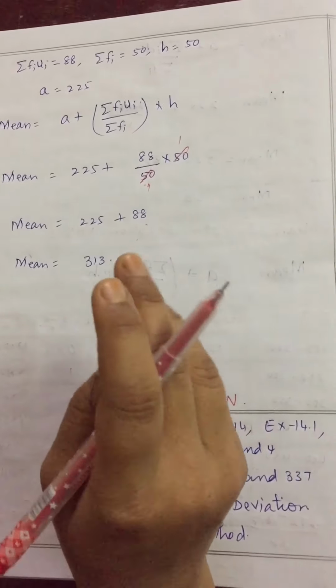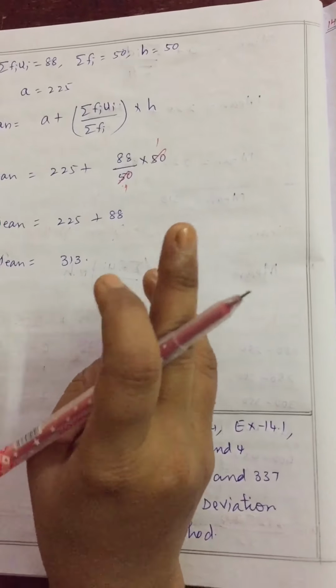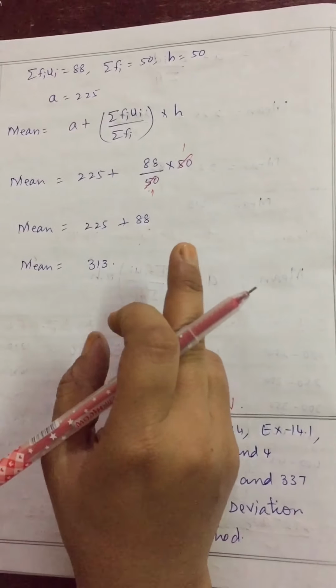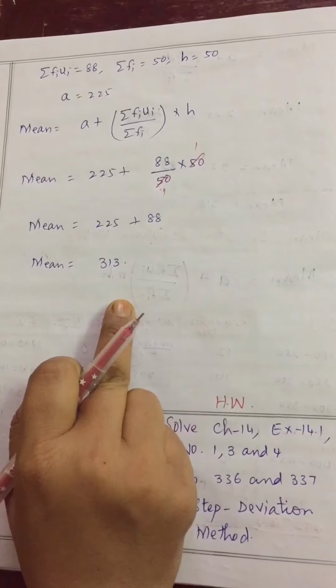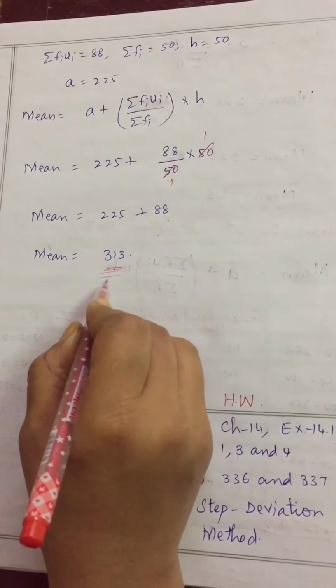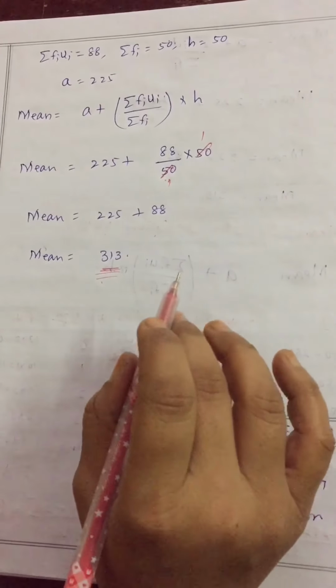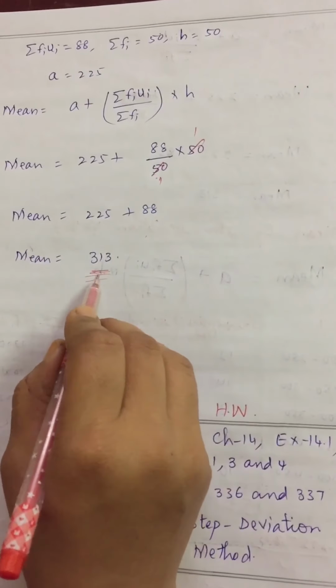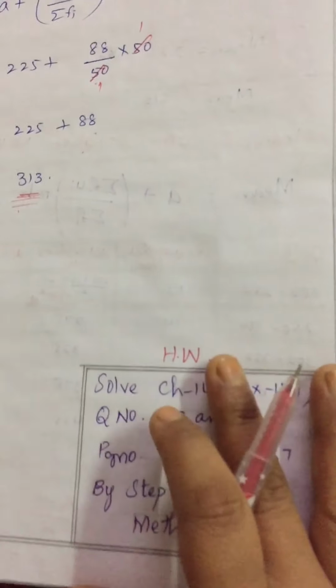Am I clear, children? We solved the mean by three methods: direct, deviation and step deviation method. In all methods you got the mean as 313, the same. You do it by any method, your answer will be the same, students. Am I clear, children? All three methods.